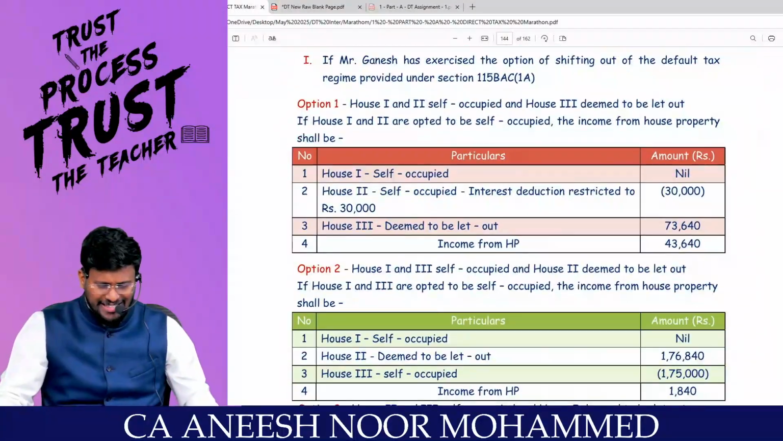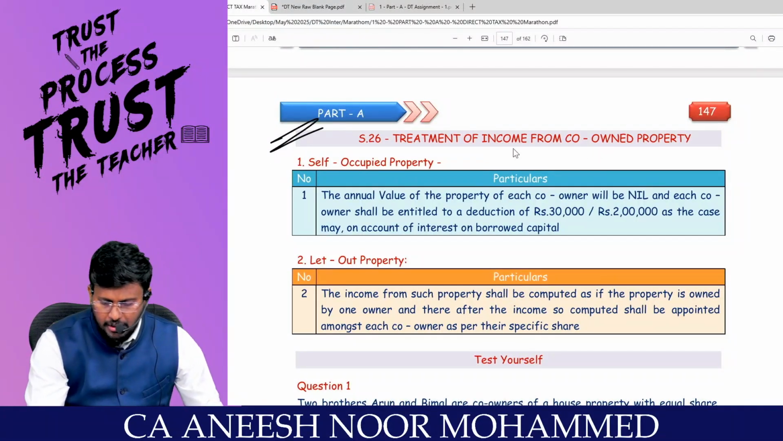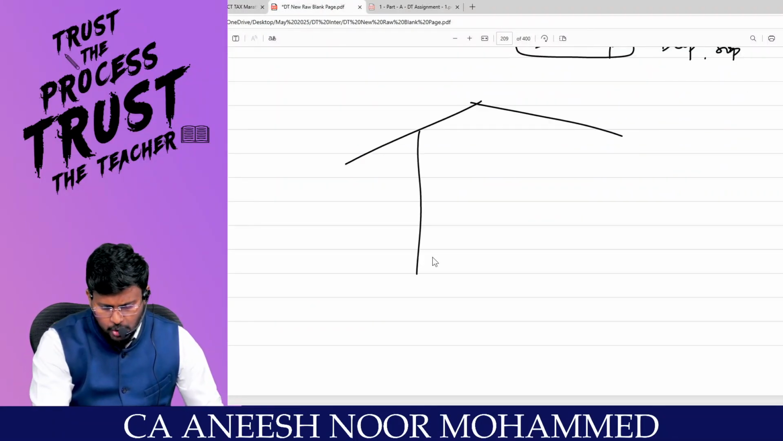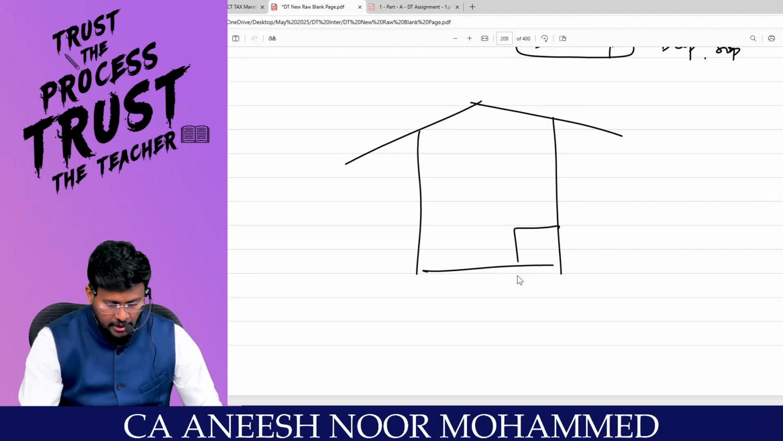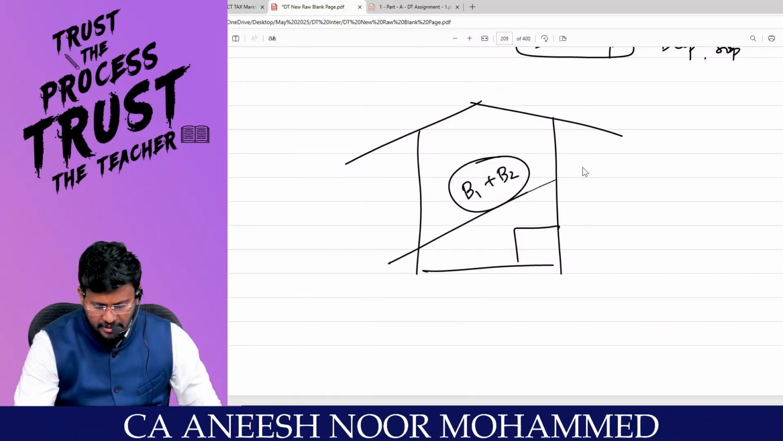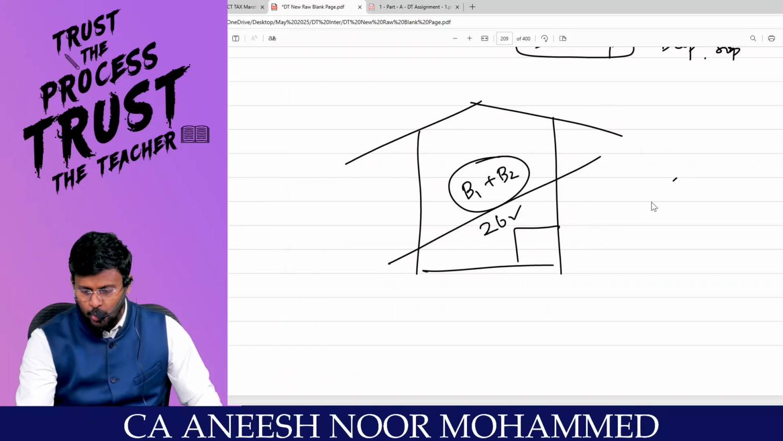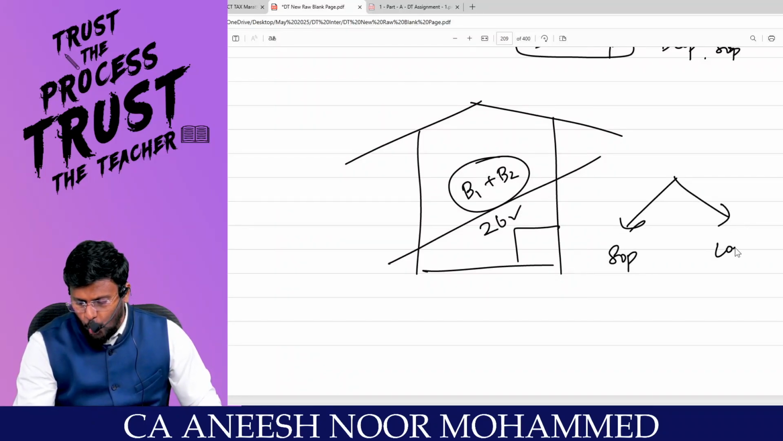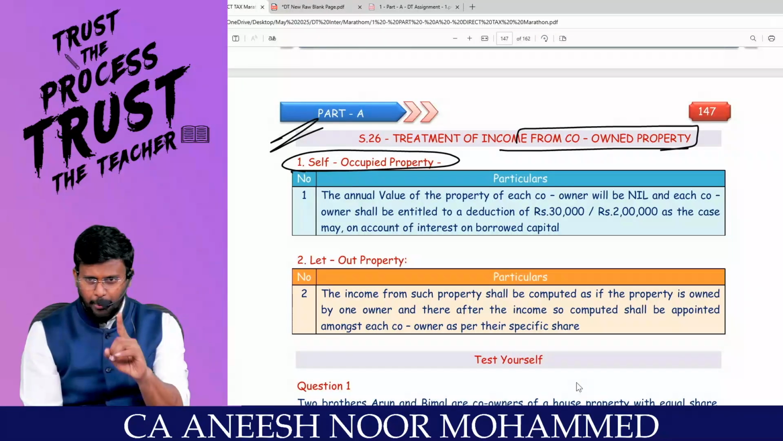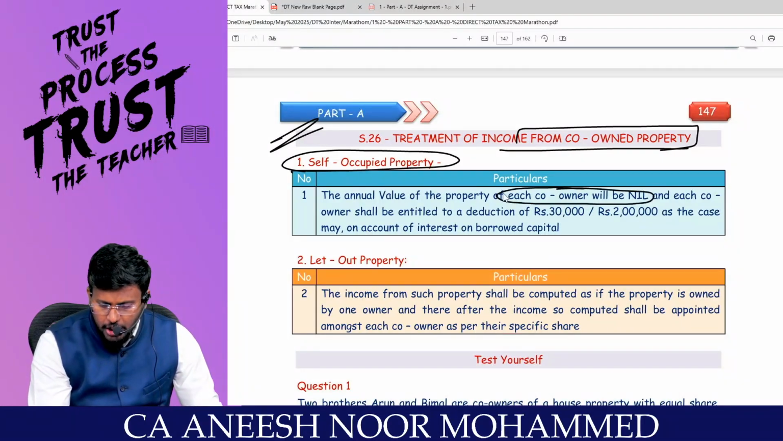We are moving into the next concept of house property, very simple, called treatment of income from co-owned property. There is one property, my dear lovable students, and that property is owned by 2 brothers, for example, brother number 1 and brother number 2. In whose hands will income be taxable? This is covered under section 26. Section 26 says that you have to analyze the property and check whether it is SOP or whether it is LOP. If the property is SOP, one property only, but it is occupied by 2 people, then the annual value of the property of each co-owner will be nil.